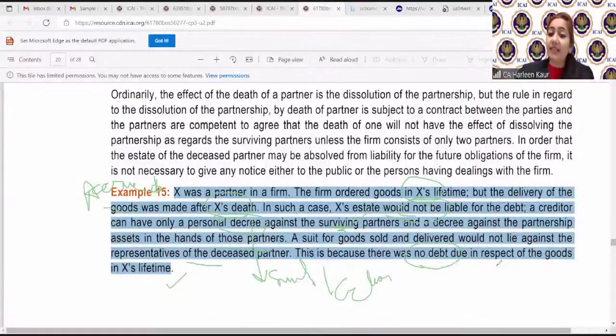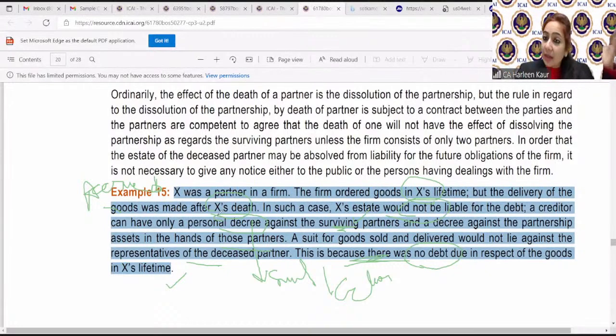If X has died, his legal representatives are also not liable for these kinds of transactions where the debt did not accrue while he was alive. Here the liability accrued only after his death. Therefore, the property of the partner who has died will not be held liable for these kinds of transactions. Clear, children? Have you understood why he is not held liable? Because the delivery was made after he died.